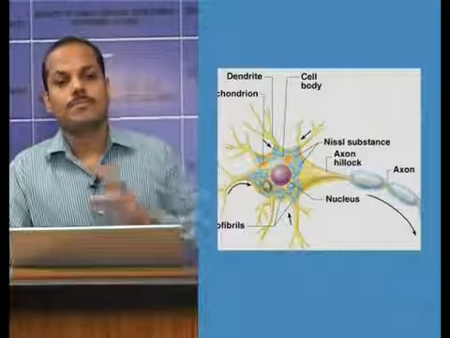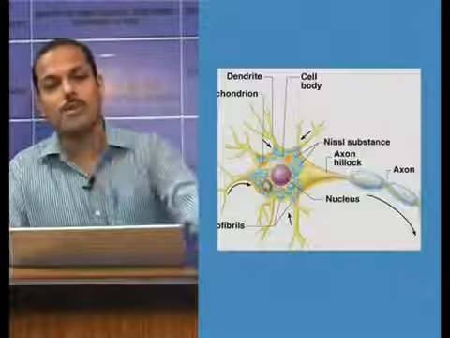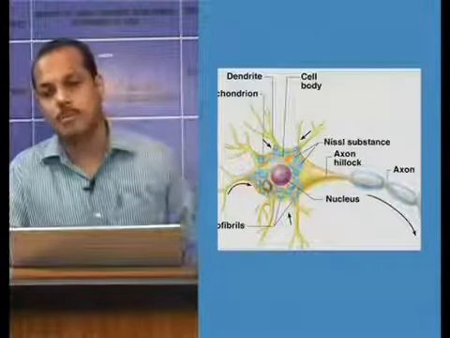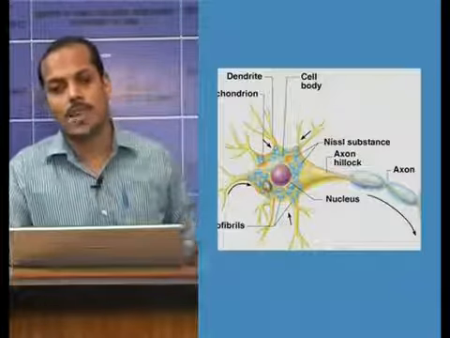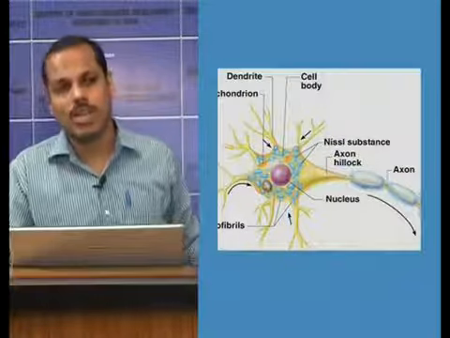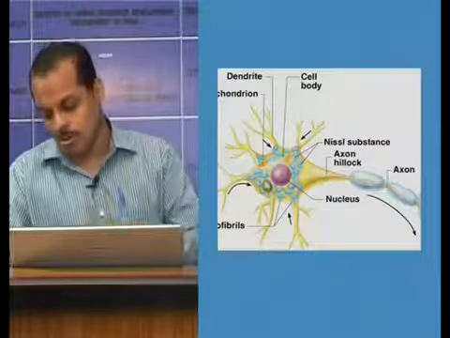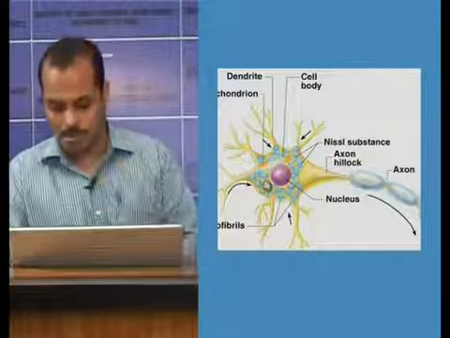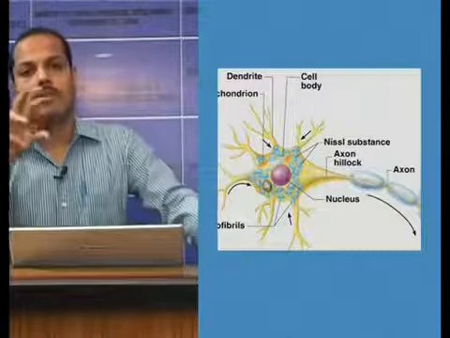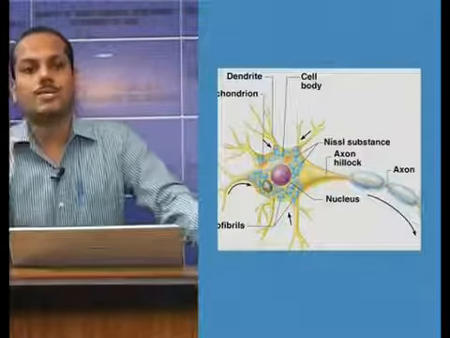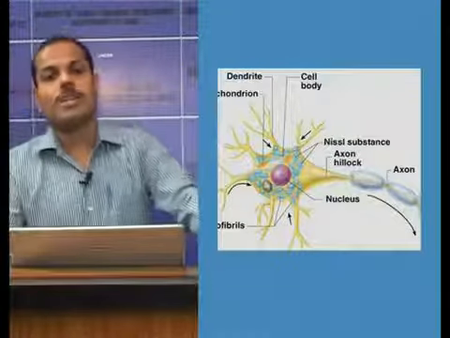Nissl granules are small cavities bound by plasma membrane. They are actually fragments of endoplasmic reticulum to which ribosomes are attached.